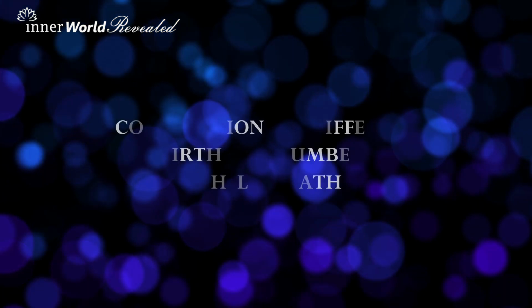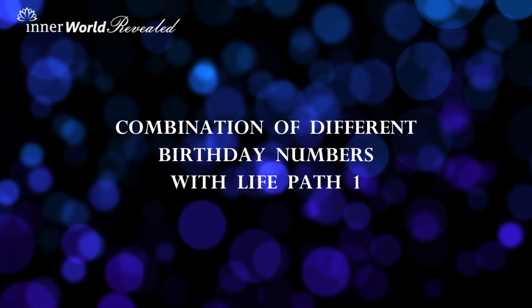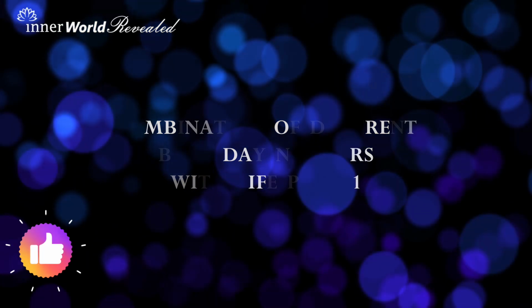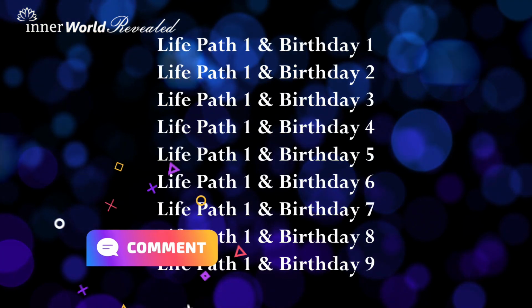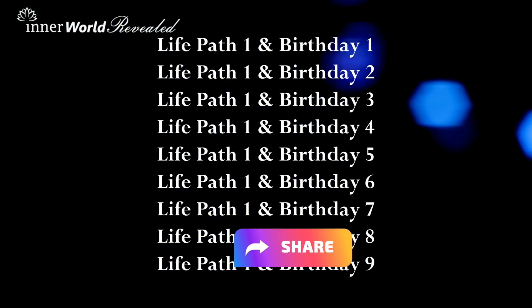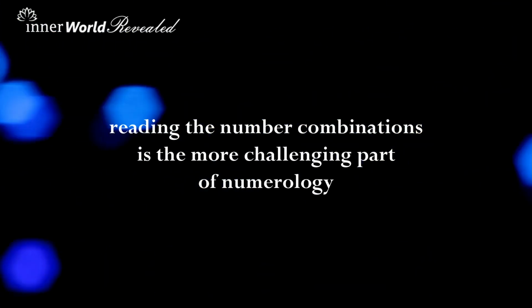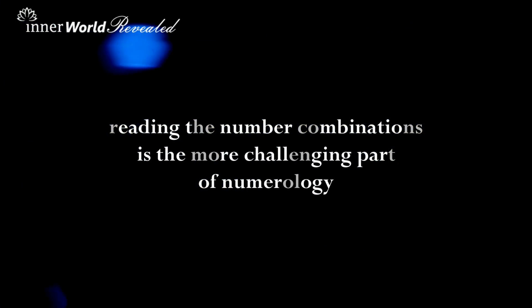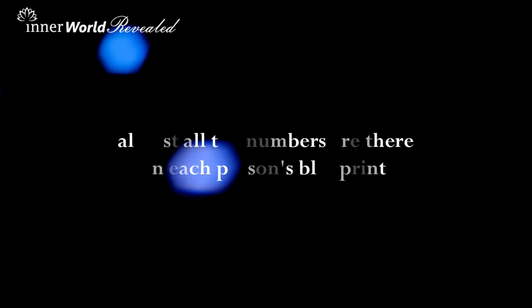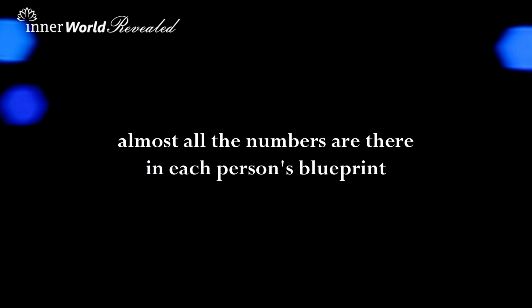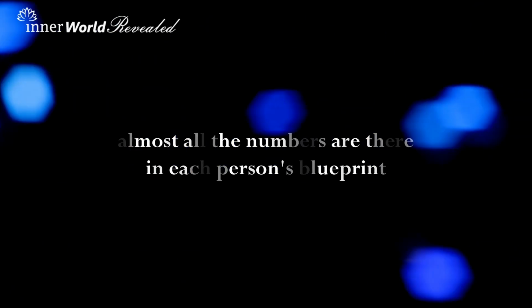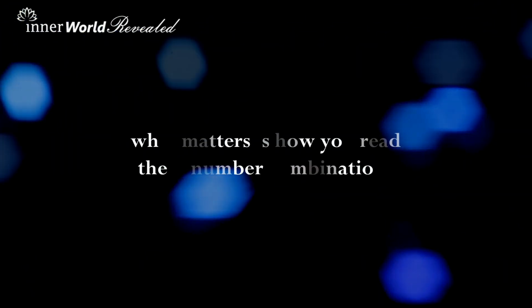Now let me get into the combination of different birthday numbers with the Life Path 1, and we have birthday numbers from 1 to 9, so there are going to be 9 combinations. Many people can easily make vlogs on the meanings of different life path numbers from 1 to 9 because that's the basics of Pythagorean numerology and that's the easier part. But what is more complicated is deciphering the meaning of the number combinations, how the numbers interplay between each other. Each one of us has almost all the numbers from 1 to 9 in several areas of our blueprint. What matters is how you read these combinations.